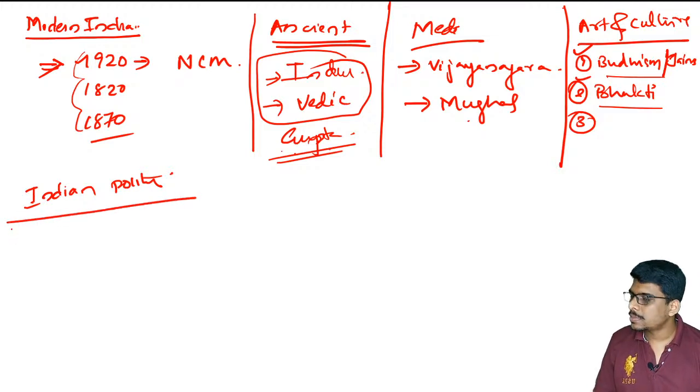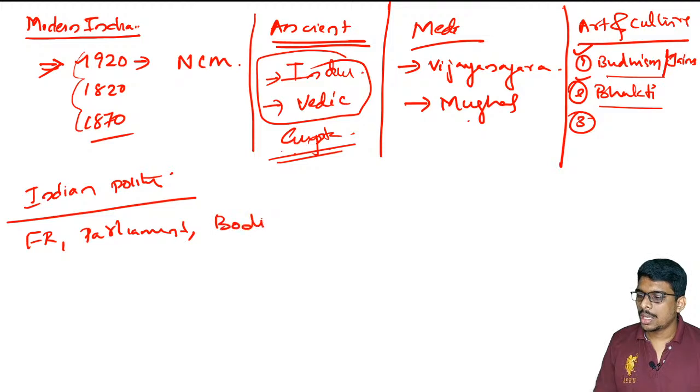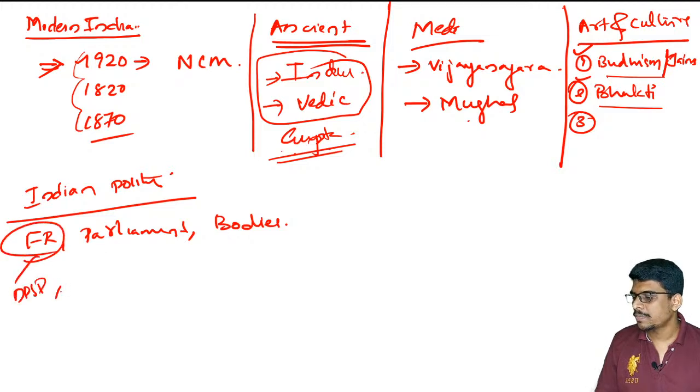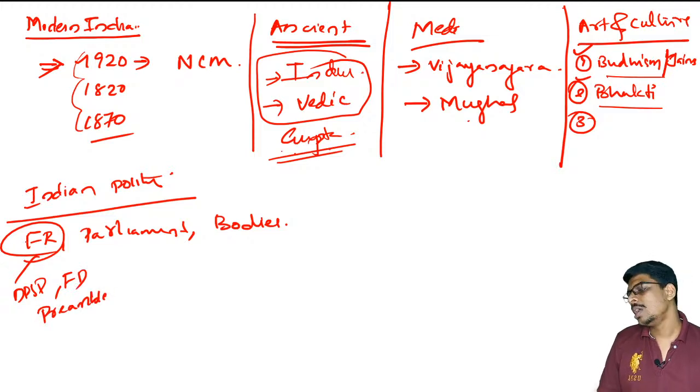There can be questions on fundamental rights, parliament and constitutional bodies. You should revise these. Definitely you will get at least 3 or 4 questions from these: Parliament, fundamental rights, bodies. Fundamental rights can, if possible, be extended to DPSP, fundamental duties and the preamble. This is the first part of Laxmikant.